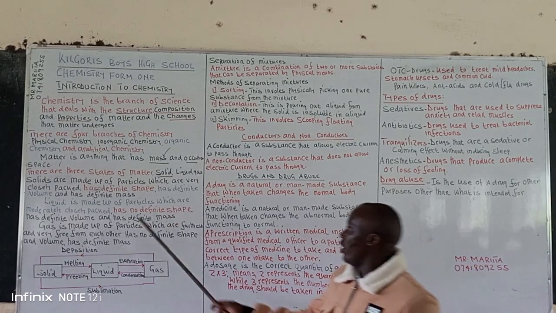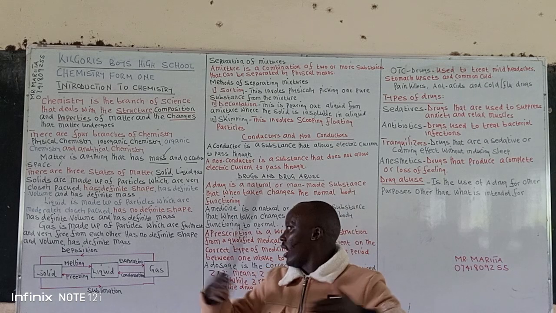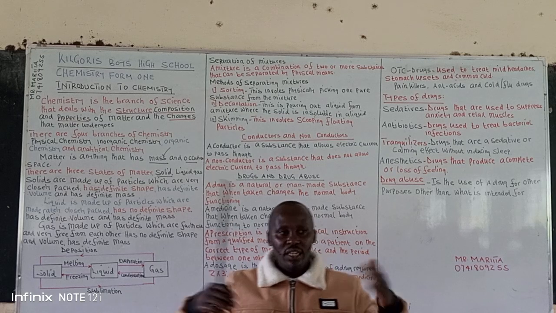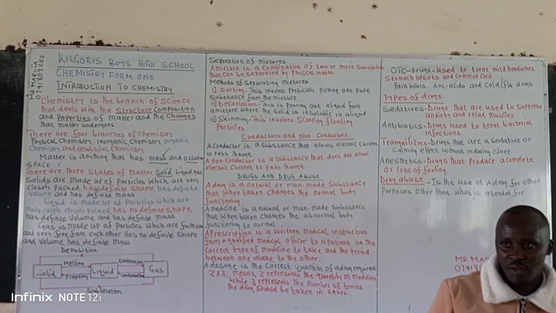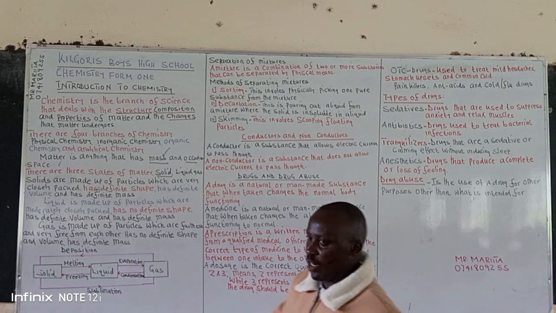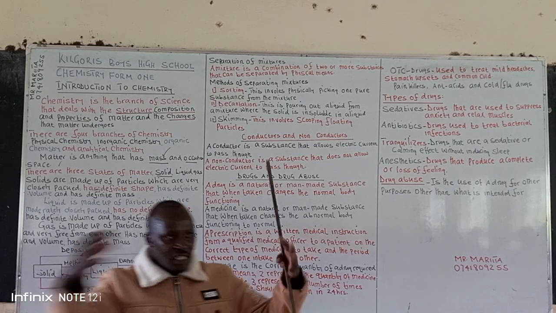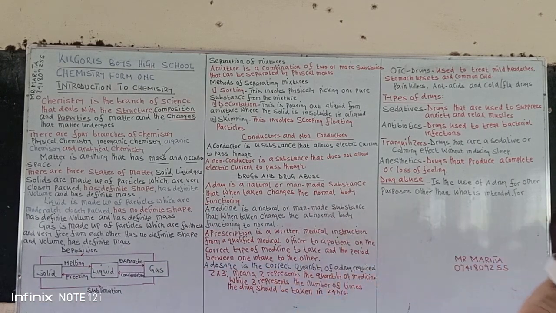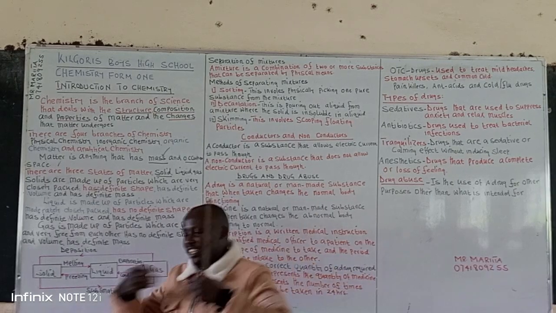In a liquid now, liquids are made up of particles which are moderately closely packed. Here, they do not have a definite shape. Most liquids take the shape of the container. For example, if you pour water in a cup, it will take the shape of that cup. If you drink water, it will take the shape of your stomach.